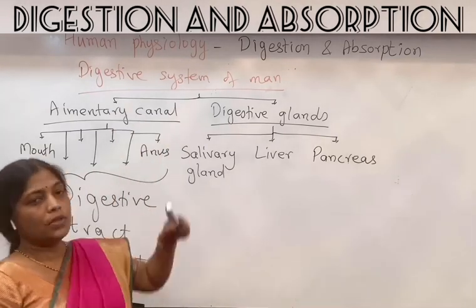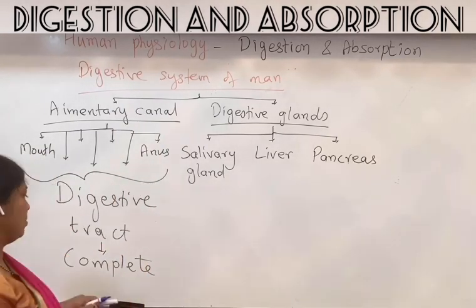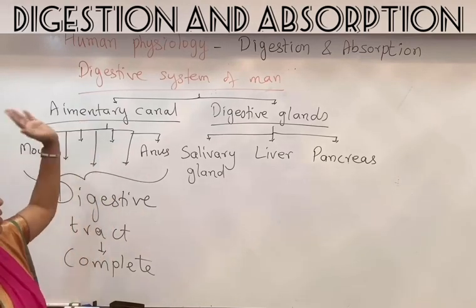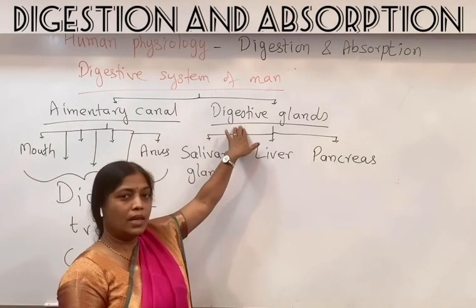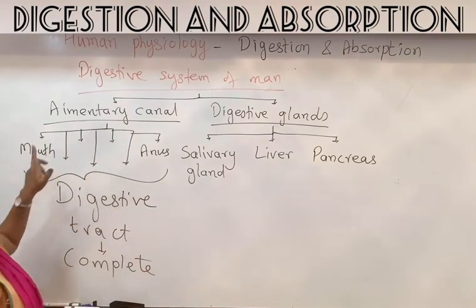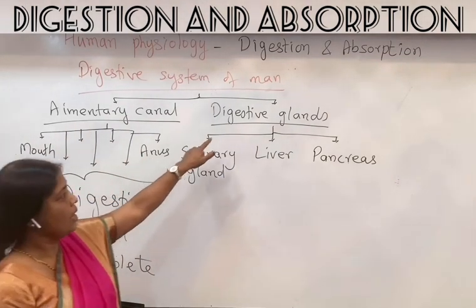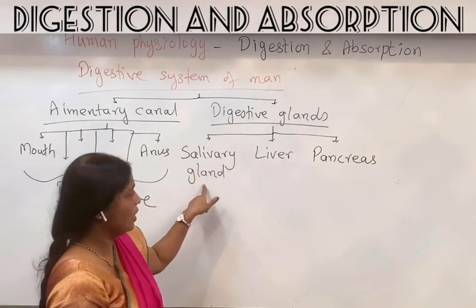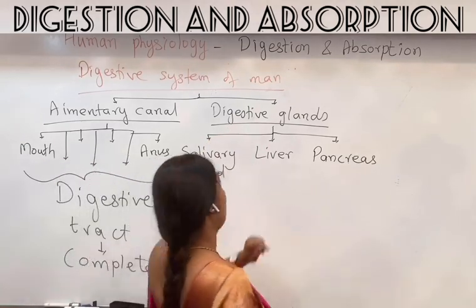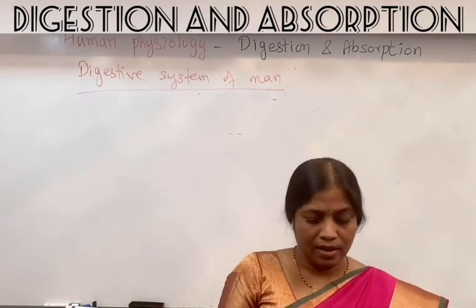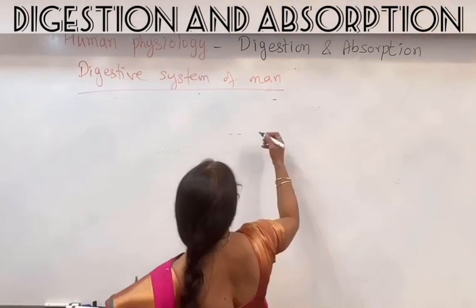So for the digestive system of man, we will be drawing a diagram now. The digestive system is studied under two headings, as I said. One is the alimentary canal and the other one is the digestive glands. The alimentary canal, starting with the mouth and ending with the anus, is said to be complete, and the digestive glands we will be taking up are the salivary gland, liver and pancreas. So first we will see the alimentary canal.